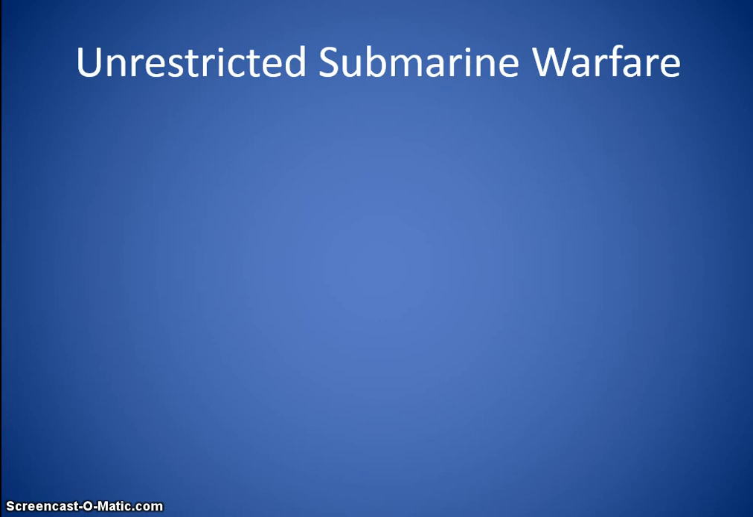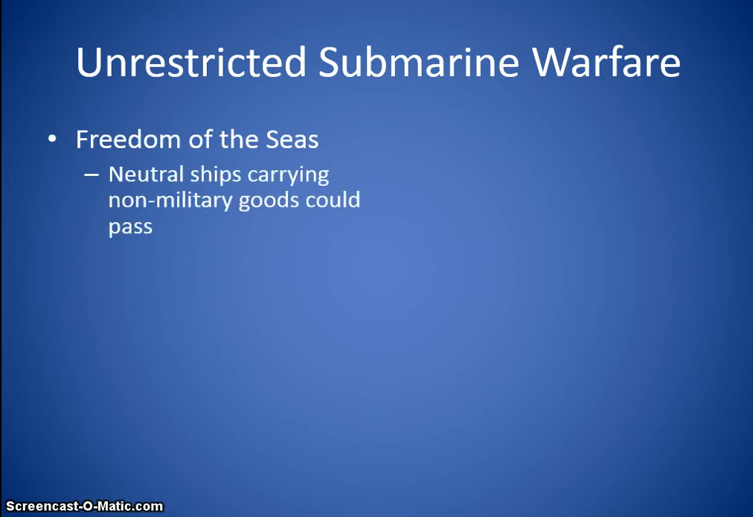The next one is unrestricted submarine warfare, right? We went over submarines, the new kind of technology that was used during the war, and now we have the word unrestricted. Unrestricted submarine warfare, meaning anyone is up for grabs. Now we have something known as the freedom of the seas. Freedom of the seas are neutral ships carrying non-military goods that could pass, that anybody can go through the seas that were under war.